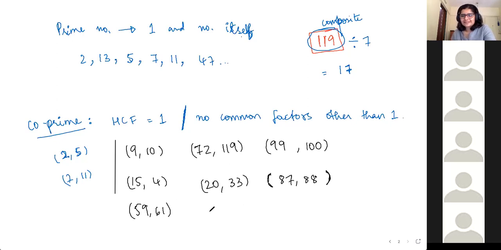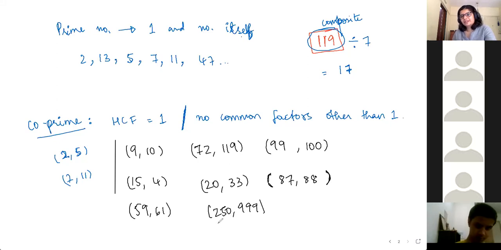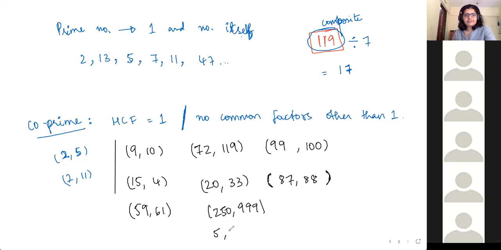Good. Rishita has sent 250 and 999. Absolutely, they are co-prime because 250 is basically 25 into 10, right? So only factors are 5 and 2. Matlab 5 like 3 times, 3 5s and 1 2. And 999 ke factors, you will have 3 is an obvious factor. Usse you'll get 111. So 3 and 37. So yeah, good.